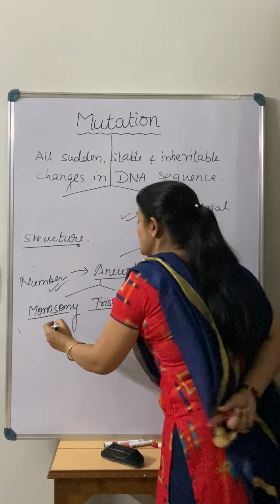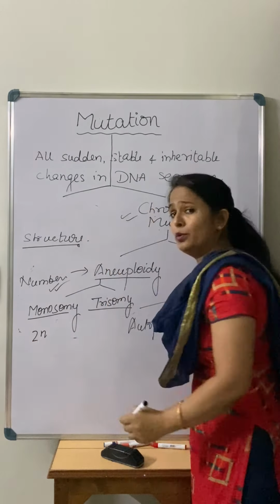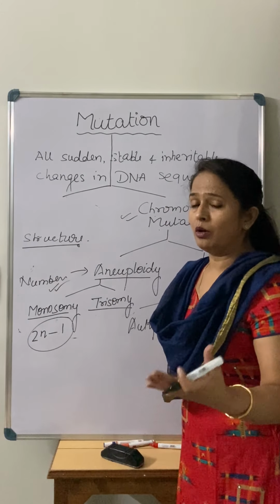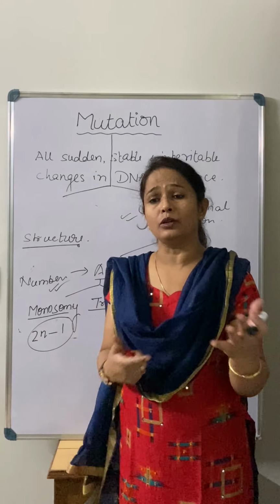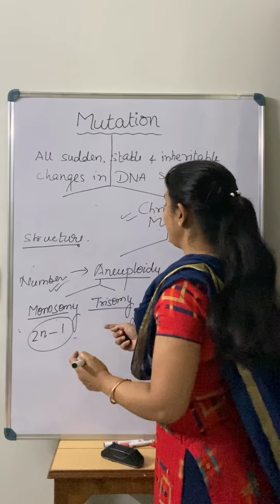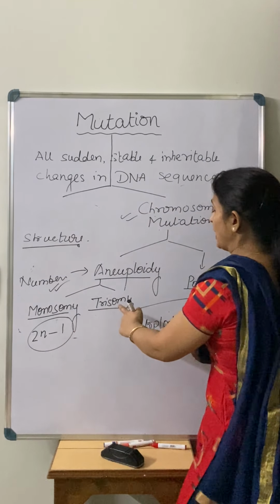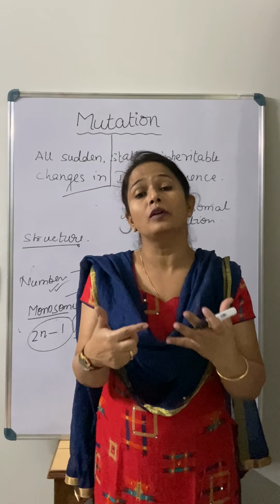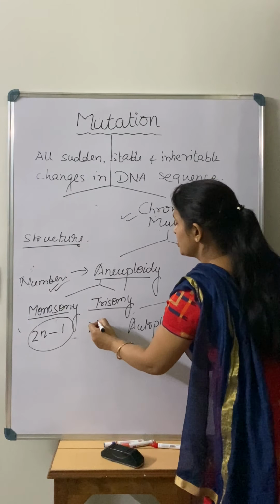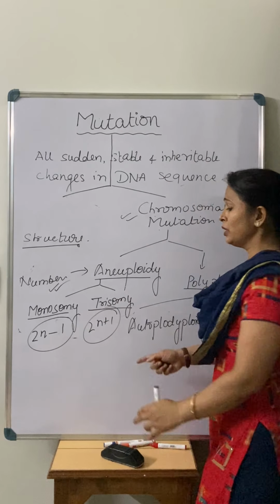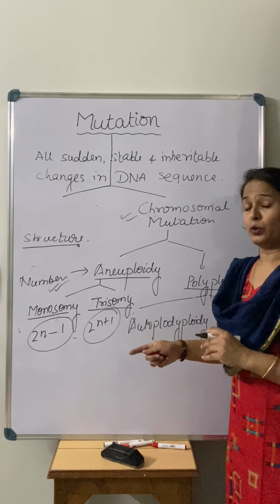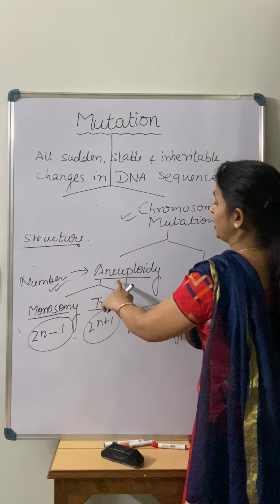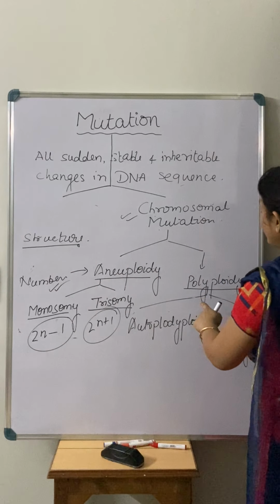What is the meaning of monosomy and trisomy? Monosomy means that in the homologous chromosomes, one of the pair is absent. So that we call monosomy. And in trisomy there is an addition of another chromosome in a homologous pair. So that we call trisomy. So this is a loss and gain of chromosomes in a chromosome pair, which we call aneuploidy. Another one is polyploidy.